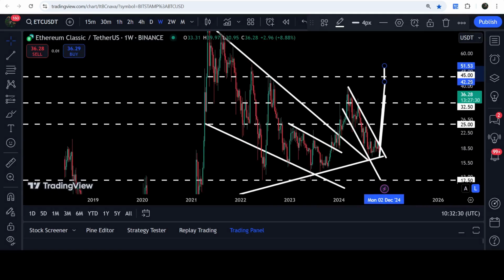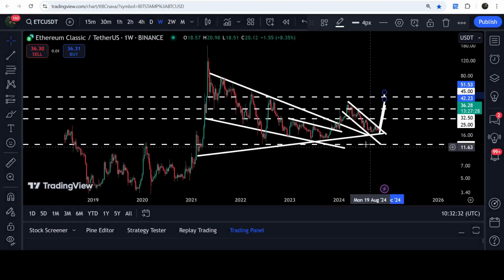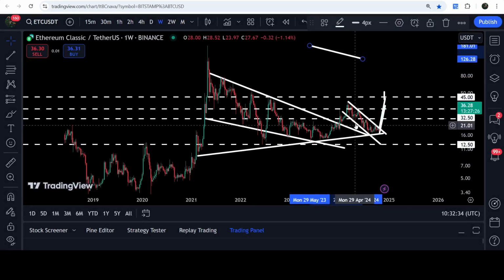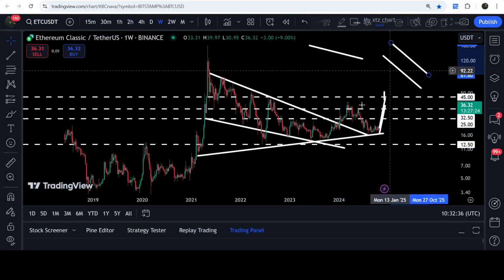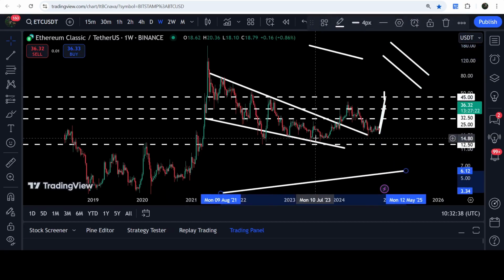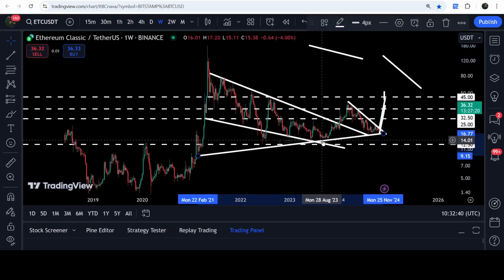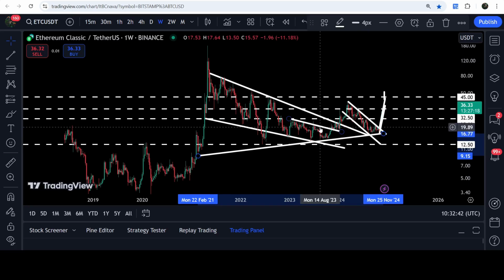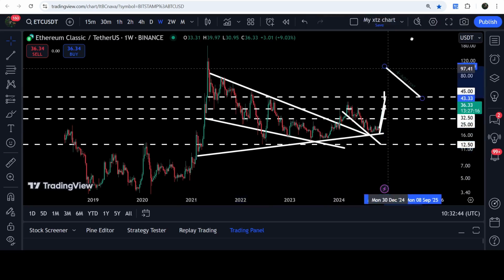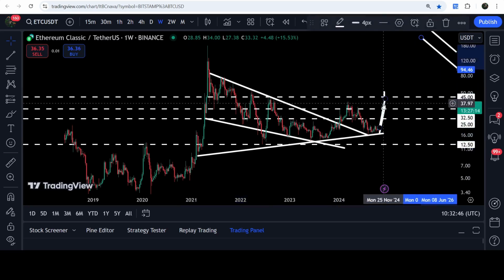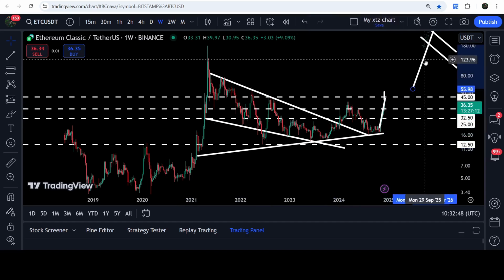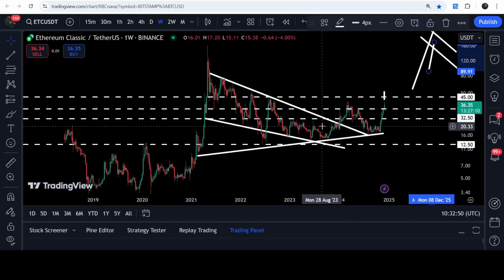And now let's take a look at the weekly time frame chart. Here, previously I have been showing you a falling wedge pattern. This was the falling wedge pattern that the price line broke out of on the 7 days time frame chart. At the same time, Ethereum Classic was also moving inside a quite long-term symmetrical triangle. You can see that the price line broke out of this resistance of the triangle along with the resistance of the falling wedge pattern.